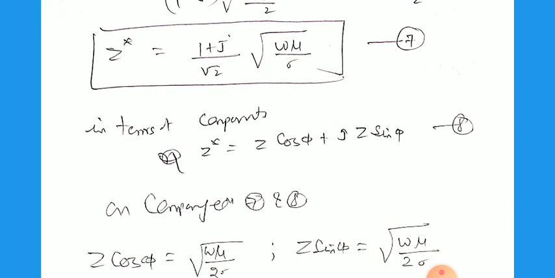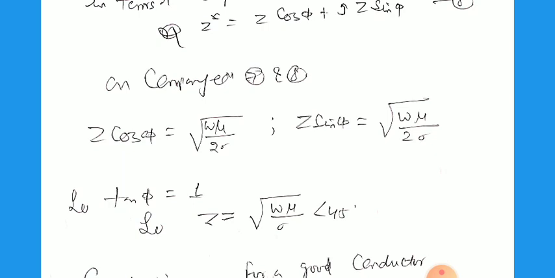And here, because Z star is a complex quantity, it has real and imaginary components. The real component is Z cos phi, and the imaginary component is j Z sin phi. On comparing these two, we obtain Z cos phi equal to root of omega mu by 2 sigma, and Z sin phi equal to root of omega mu by 2 sigma. So tan phi equals 1.